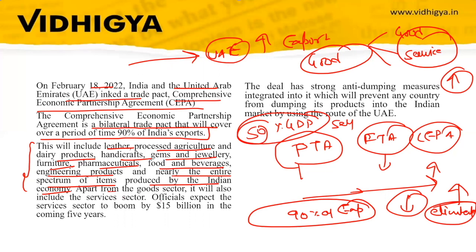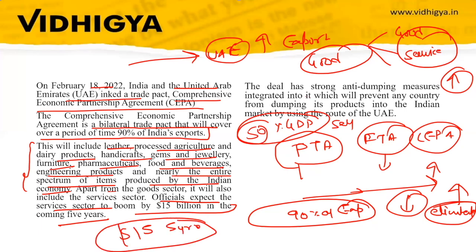So it says that officials expect the service sector to boom by 15 billion in the coming 5 years. So the trade in service sector will boom by $15 billion in the coming 5 years. So this is the importance of this deal. The deal has strong anti-dumping measures integrated into it, which will prevent any country from dumping its product into the Indian market using the route of UAE.